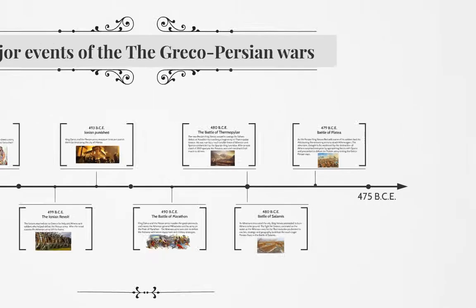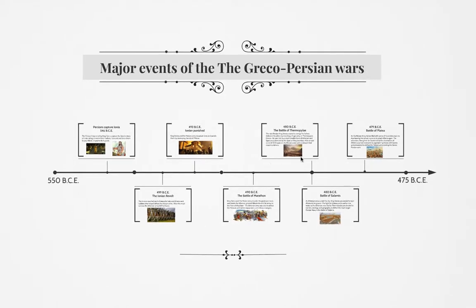All right, so let's take a look at our overall timeline. You're going to want to take a look at why there were some battles that were really close together, and why there were some that were not so close together. Think about why that would be the case. And really take a look at this. This is an overview of all the battles, so if you need some help with that, use it.